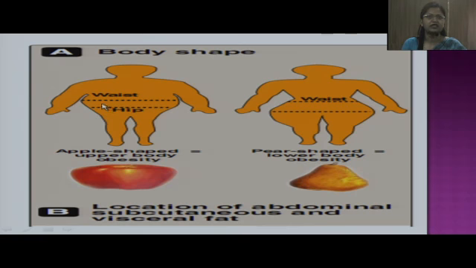This picture shows the anatomic differences in the fat distribution. In the first part, the waist-hip ratio is more, and this is a central type of obesity, also called apple-shaped obesity, commonly seen in males. While the second picture shows low waist-hip ratio, where the fat is deposited in the lower body part. This is also called gynoid type of obesity, commonly seen in females.